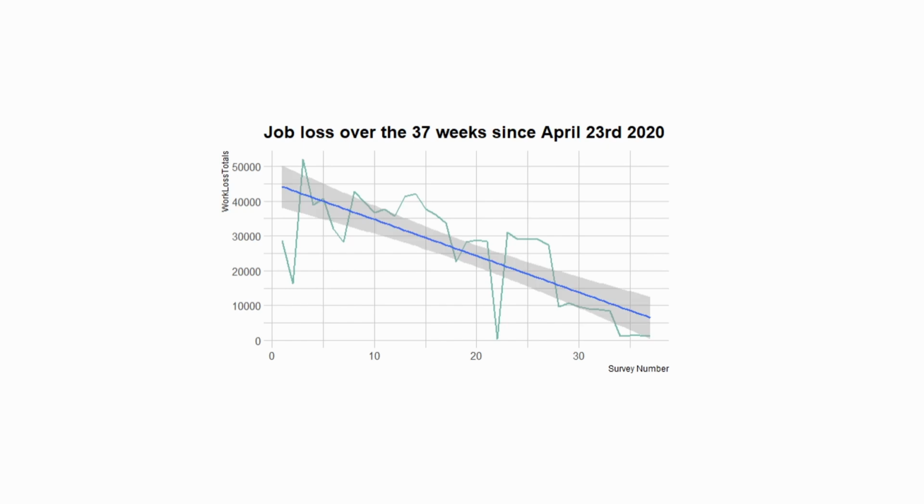I soon realized that the survey question changes in the 28th survey. The text read, "Have you lost your job in the past 4 weeks," as opposed to losing it since March 13, 2020. I decided to keep them both in the same plot just to get an idea of the total number of individuals saying they lost their job regardless of when it happened.